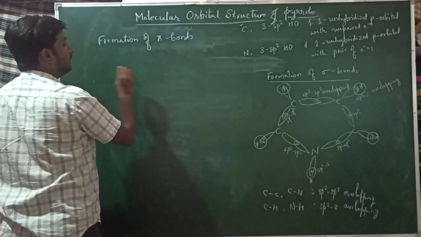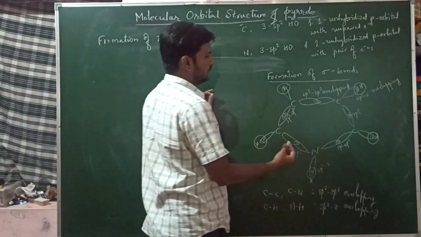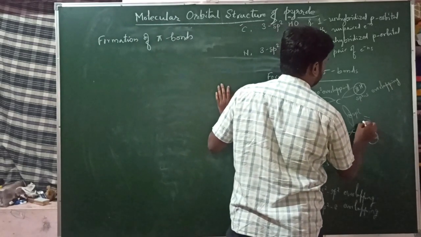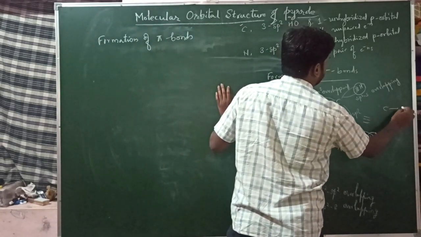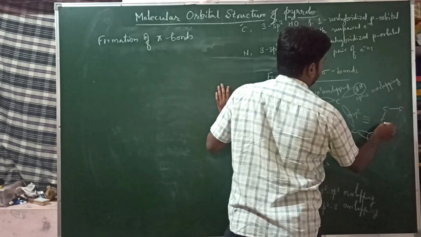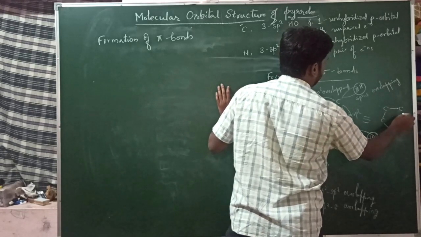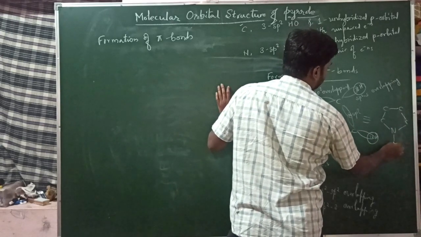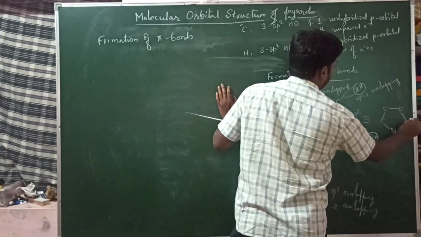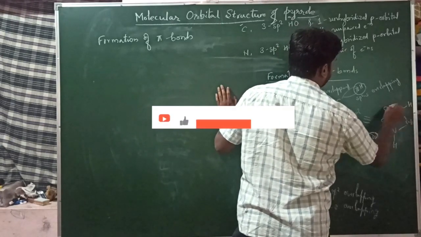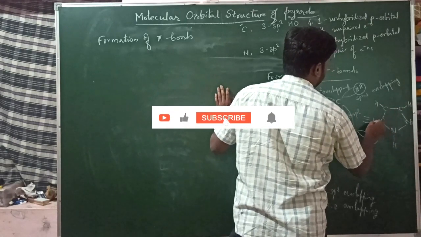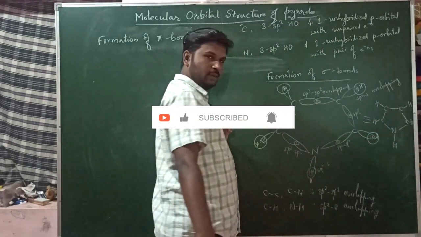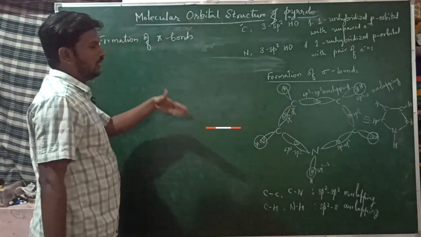That only I am writing, and I am forming its bonds here. This is the equivalent structure, with the carbon-carbon sigma bonds, the carbon-nitrogen sigma bonds, and each of them having a sigma bond with hydrogens. So this is the equivalent structure that I am writing here.